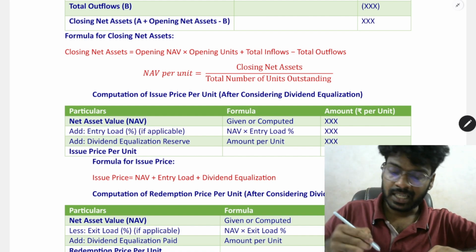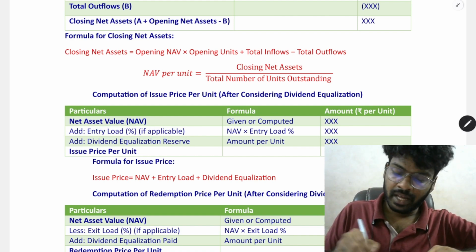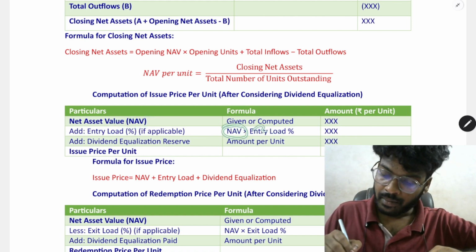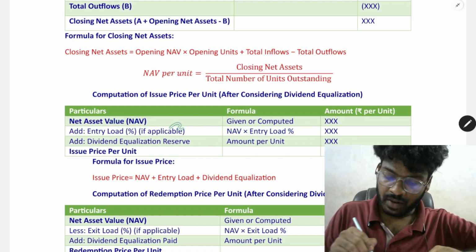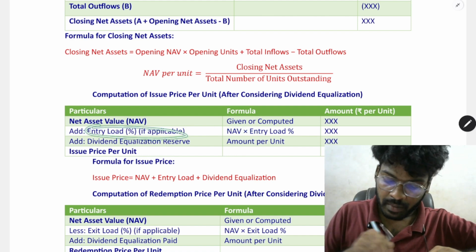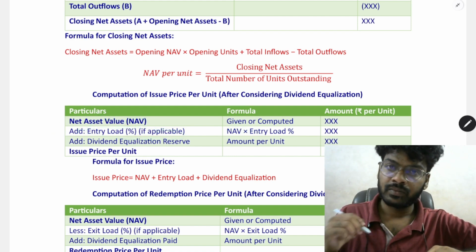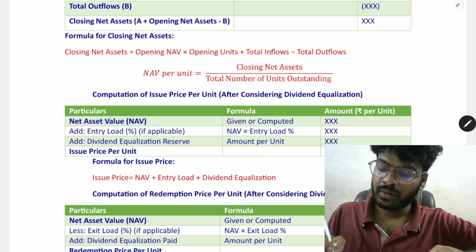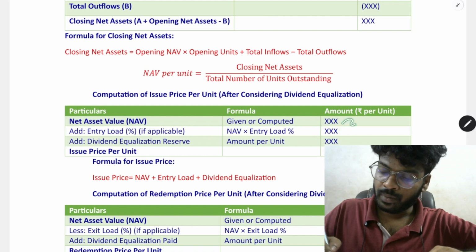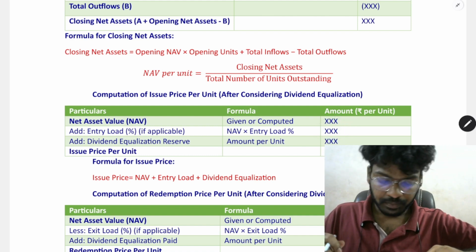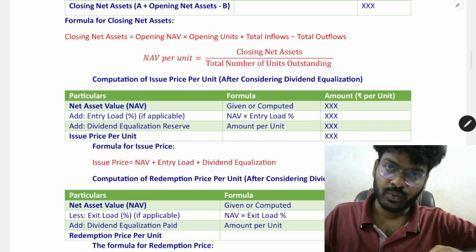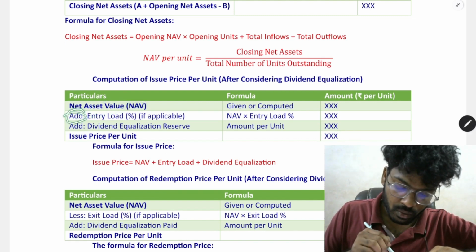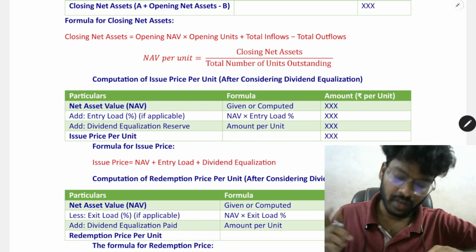Entry load is 2% or 0.2% will be given in the question. So NAV amount is multiplied with the entry load. It will be mentioned in the question that entry load will be calculated on NAV. Only if it says so will we use that NAV into entry load to get this value. It should be included in case of entry load. In case of issue price, NAV plus entry load should be included in NAV.